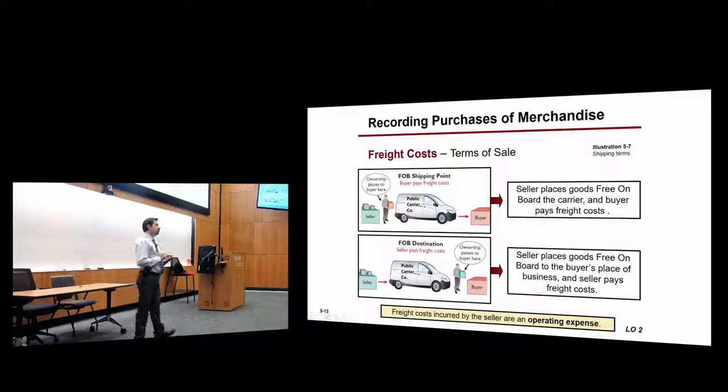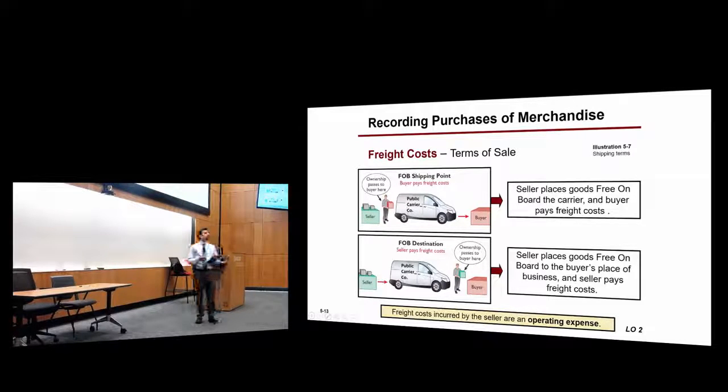The buyer. So when it is free on board shipping point, it means that the seller can put them on the truck for free. When it says free on board destination, that means that for the destination, which is the buyer, the shipping for the products is free.